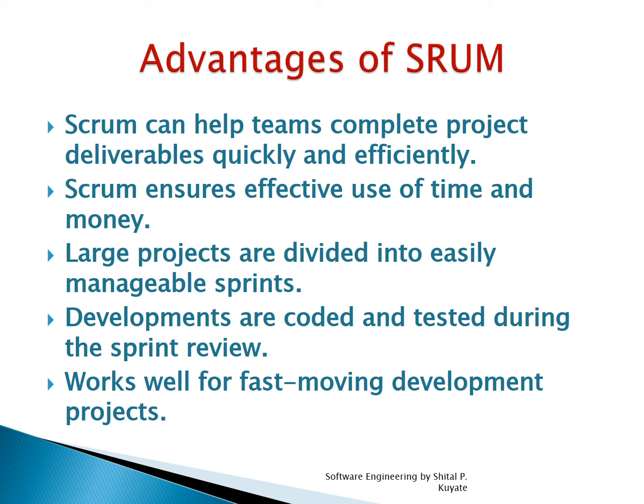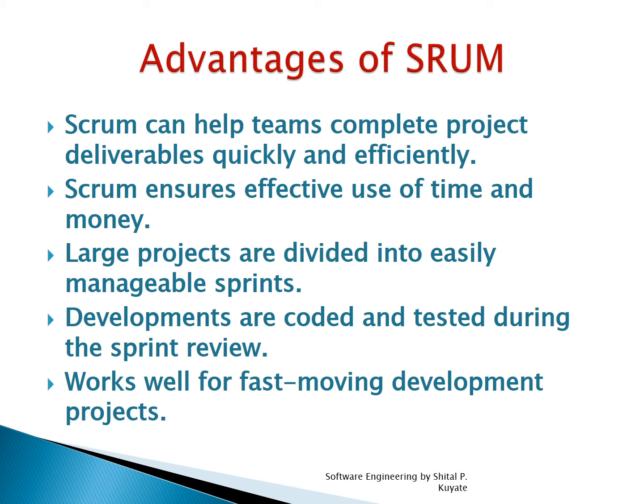Then the third one, that is the large products are divided into easily manageable sprints. So it's very important to do tasks in the proper way by achieving simplicity. Then the next one, that is the developments are coded and tested during the sprint review.